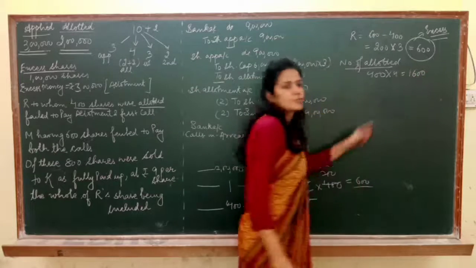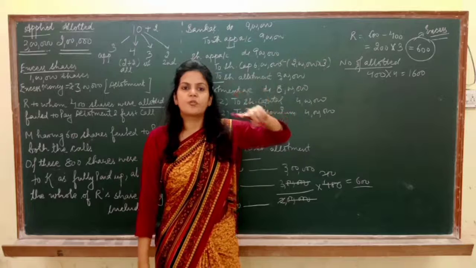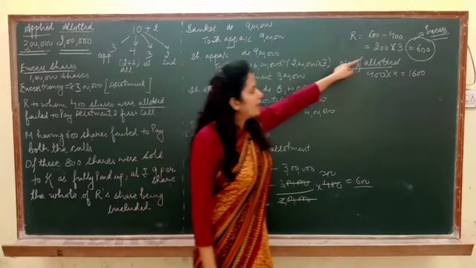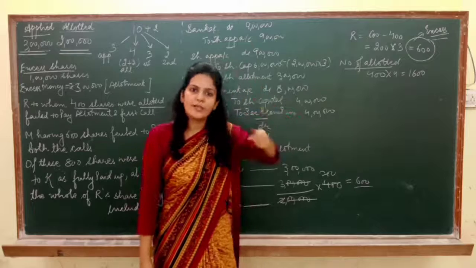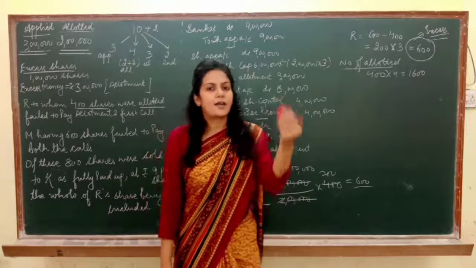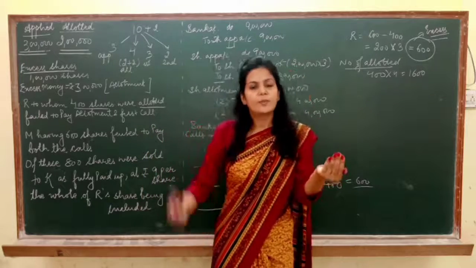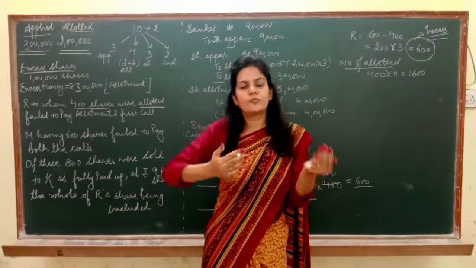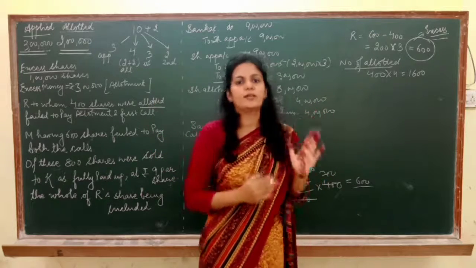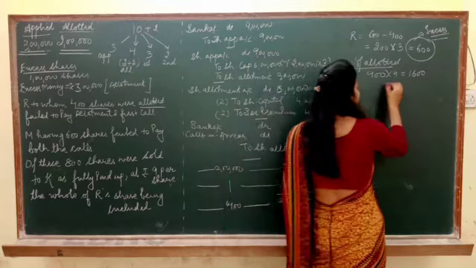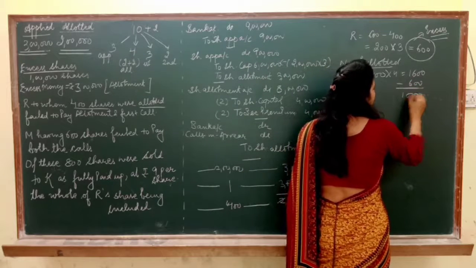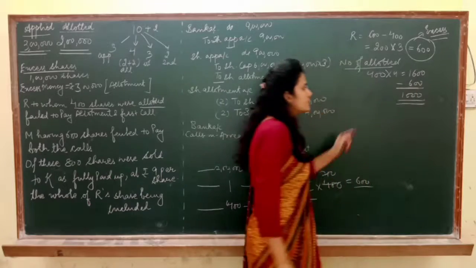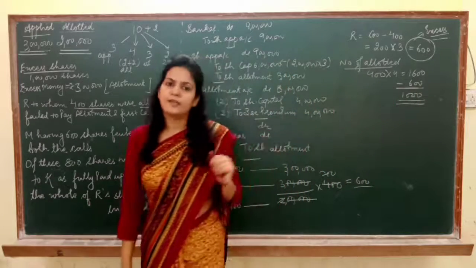It means R has not paid ₹1600 to us on allotment, but R's excess 600 rupees is already adjusted on allotment. It means R has not paid 1600, but R's extra money of ₹600 is already there on allotment. So we can subtract that extra money. It means 1000 rupees of R is the actual calls in arrear.